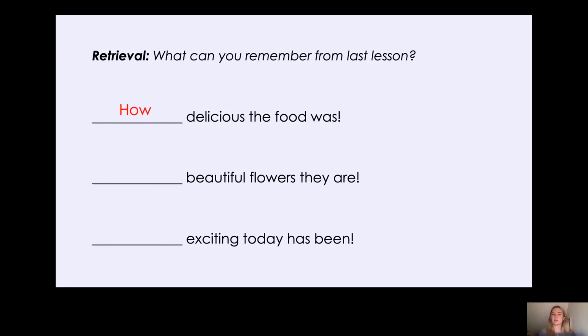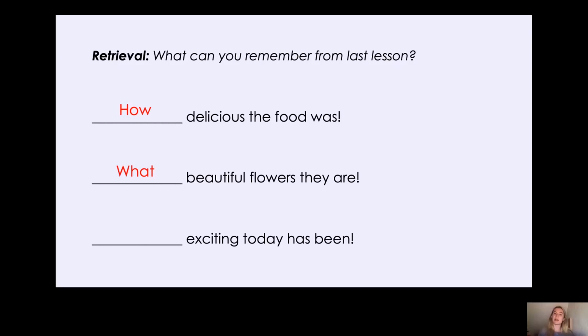Okay, let's have a look at the next one. After the missing word, we have beautiful flowers. Now, is beautiful flowers an adjective or a noun phrase? Perfect. It's a noun phrase, isn't it? Because it has an adjective and it has a noun. Beautiful is the adjective and flowers is the noun. So what word do we need before that? Yes, we do. We need what? What beautiful flowers they are. So we had how before the adjective and what before the noun phrase.